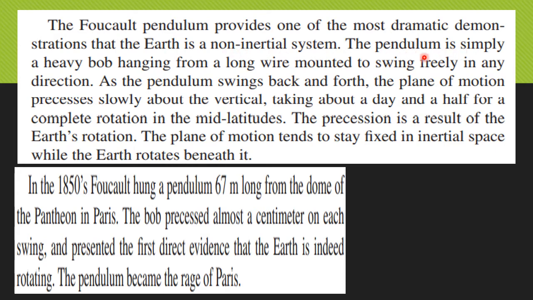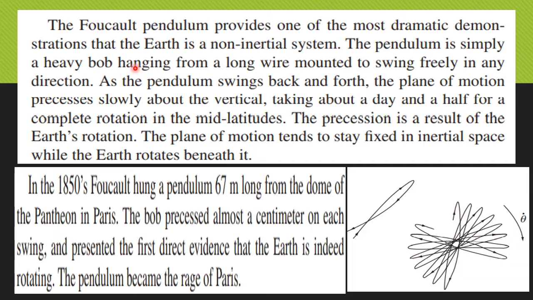The pendulum is simply a heavy bob hanging from a long wire, mounted to swing freely in any direction. Now the pendulum swings back and forth and the plane of motion starts precessing slowly about the vertical. You can see that it starts precessing.